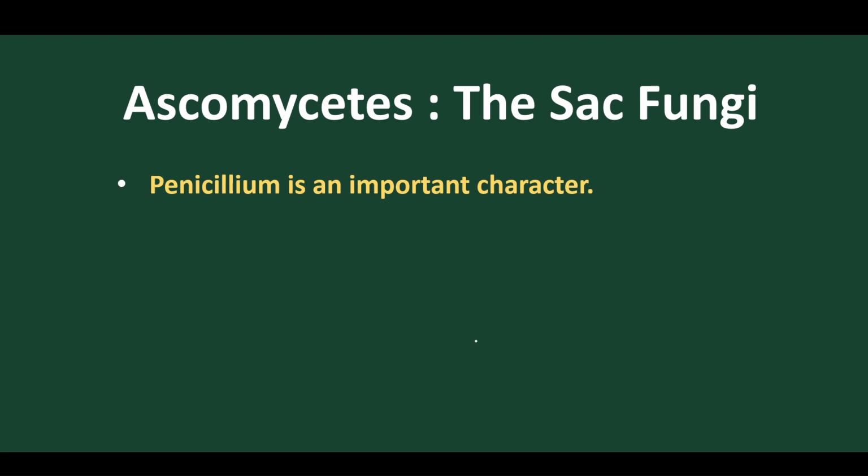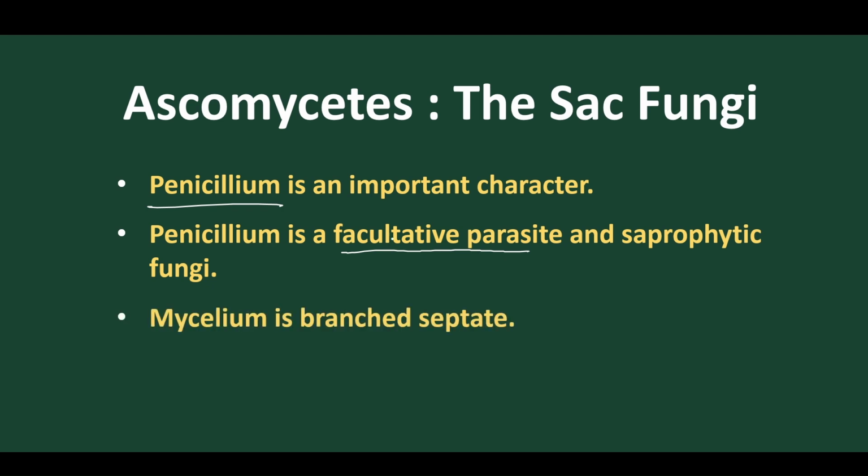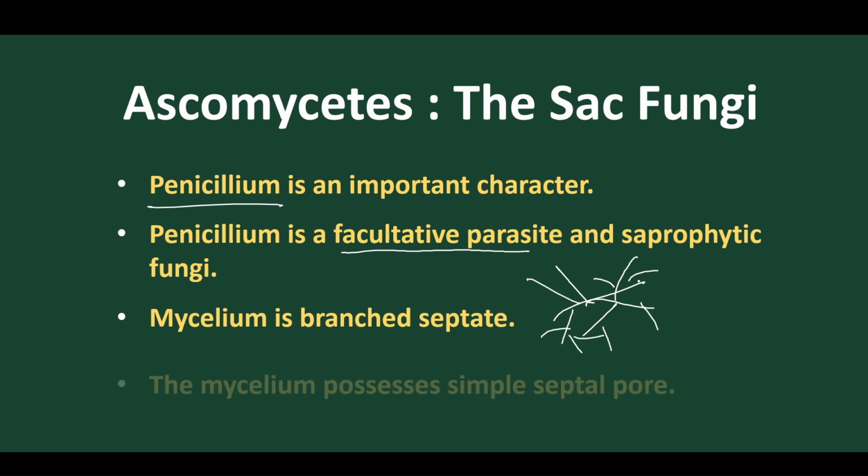Penicillium is an important member of Ascomycetes because medicines have been extracted from it. Penicillium is normally a facultative parasite, meaning it can change its mode from parasite to saprophyte according to the nature of the surroundings. So they are called facultative parasites, and also saprophytic fungi. The mycelium in Penicillium is always branched. So we are talking about the general characters of Penicillium.